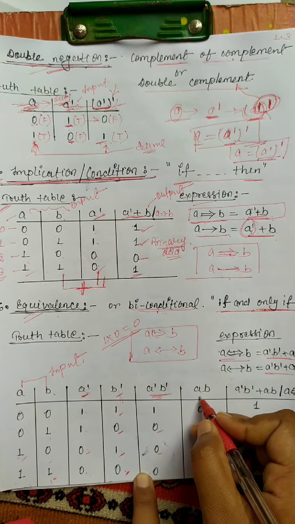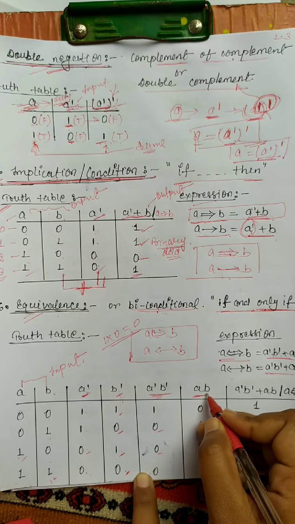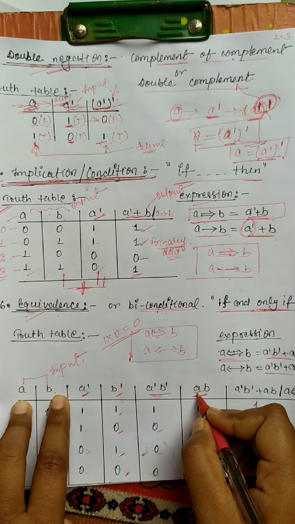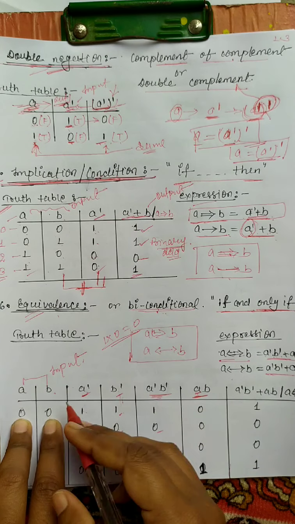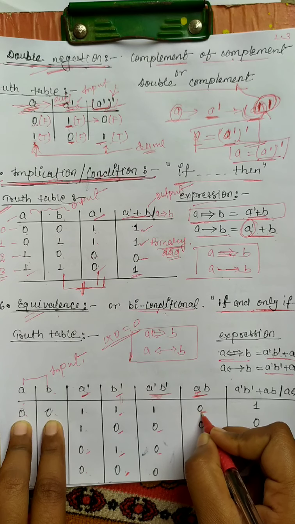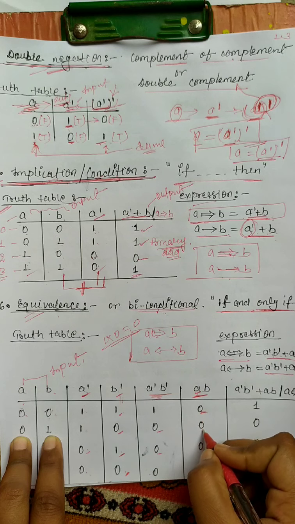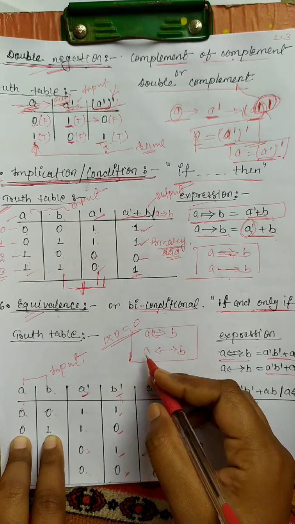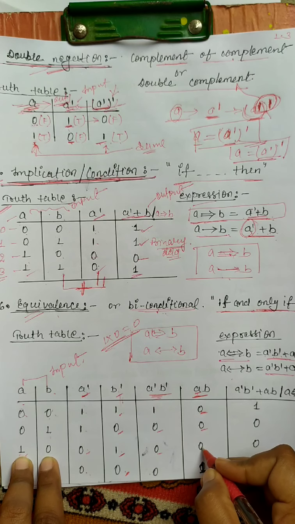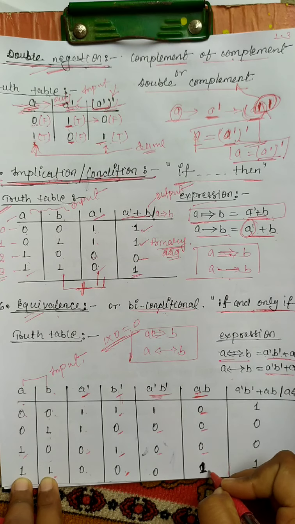Then we find the next value, A into B. Here is A and here is B. Let's multiply A into B: 0 into 0, output is 0. 0 into 1, output is 0, because 0 into 1 is 0. Then 1 into 0 is 0, and 1 into 1 is 1.